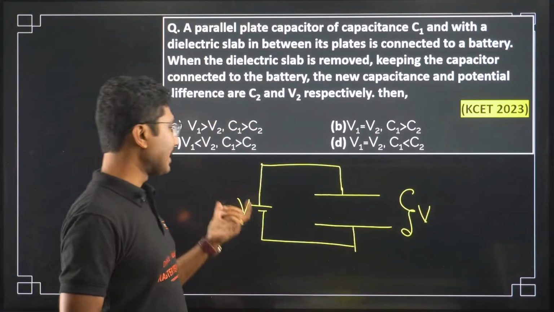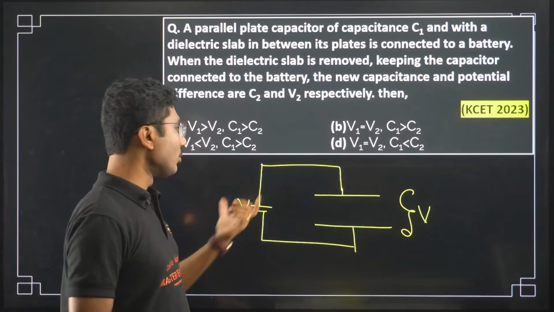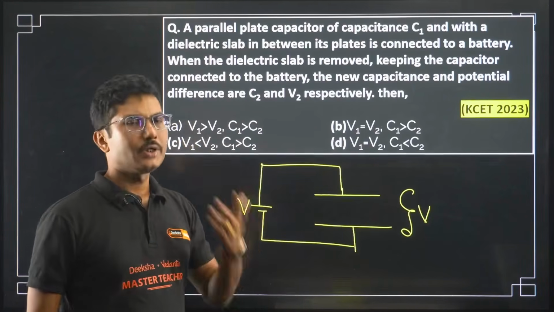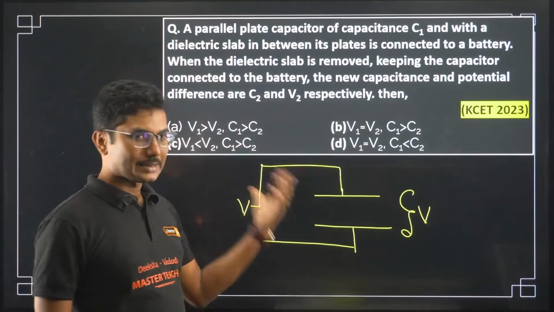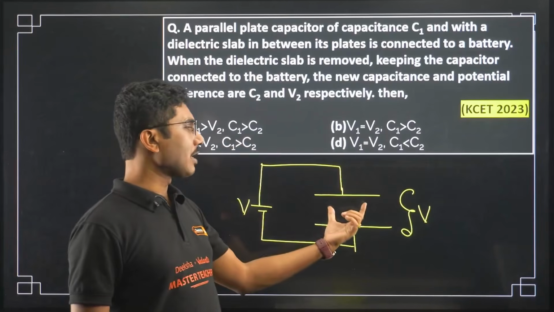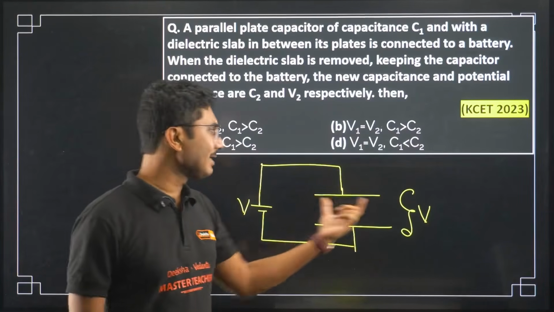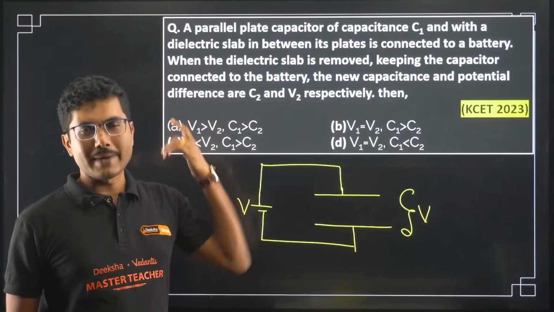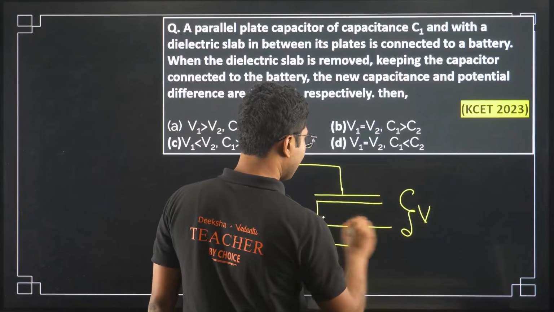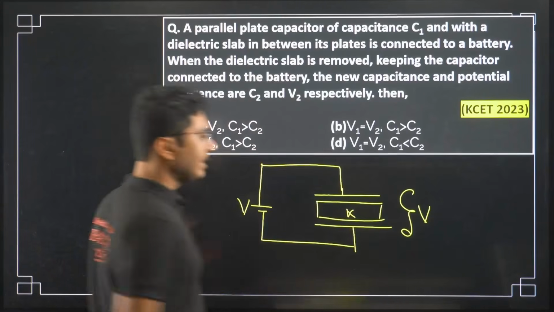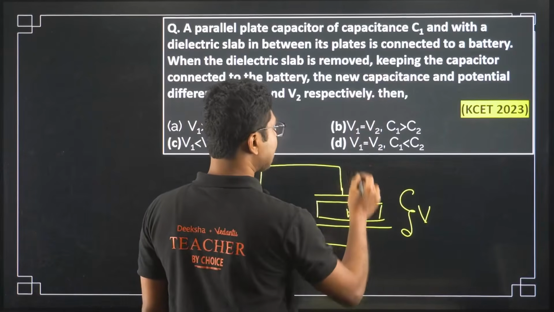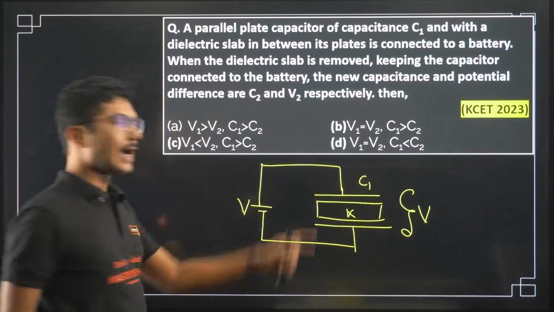So if you are connected to a battery, the same voltage is given to the capacitor. It will take some time for the capacitor to charge, but after that time, the voltage across the capacitor plates will be exactly equal to the voltage of the battery. Now if you keep the dielectric medium between the plates, initially its capacitance is higher. Initially, whatever its capacitance is, C1, it is higher. Right?